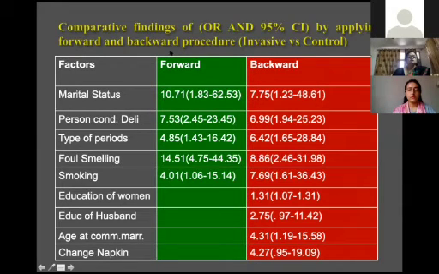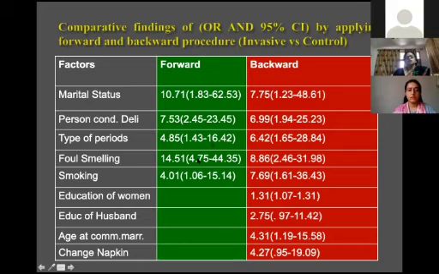Similarly, you can see comparative findings of OR and 95% CI by forward and backward procedure. Suppose we are taking all these parameters. When we do it by forward, these factors come out to be significant. When we apply this other method, then some other factors are also included in the model.